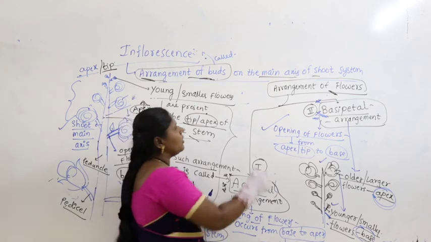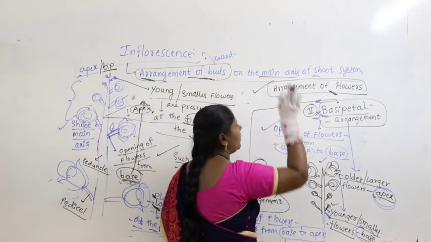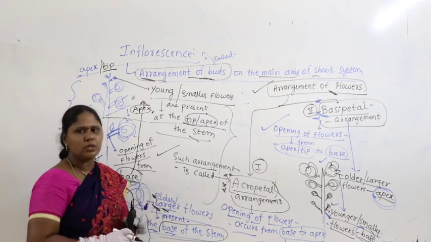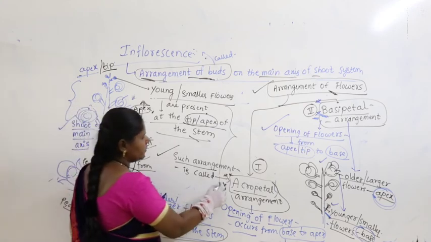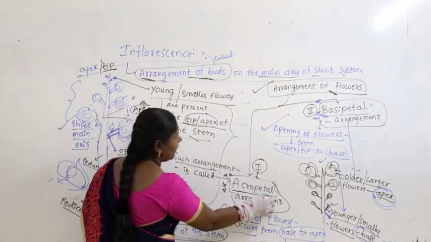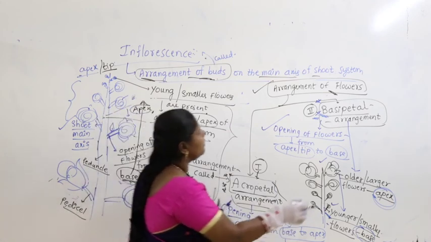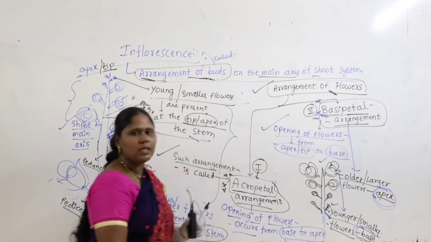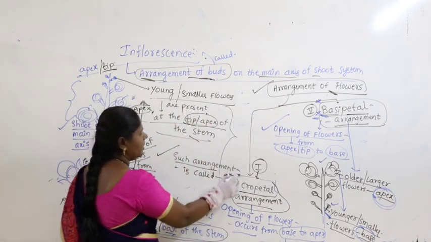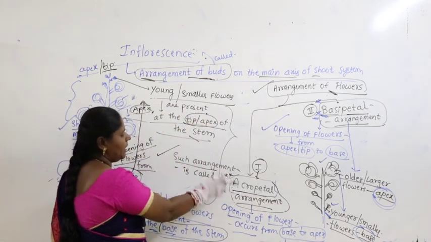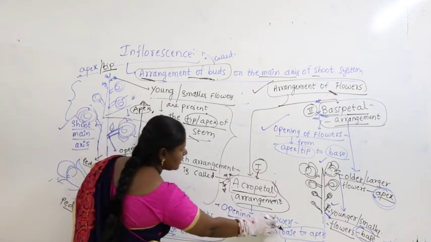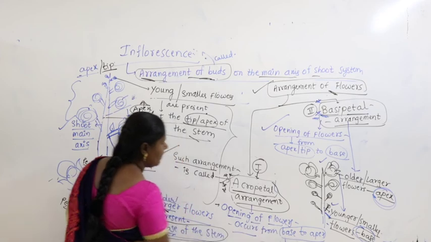Now, let us talk about arrangement of flowers. How are flowers arranged? We can see two types of arrangement: acropetal arrangement and basipetal arrangement. Acropetal arrangement means the opening of the flowers occurs from base to apex.